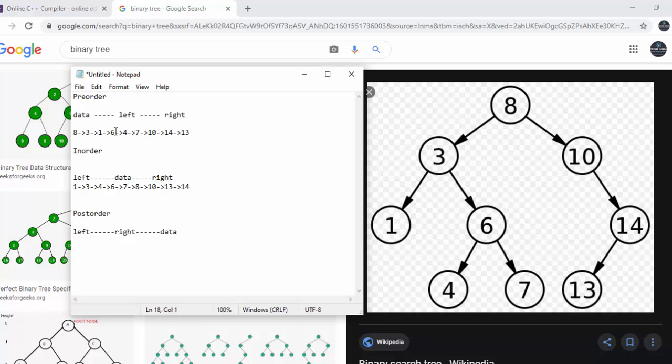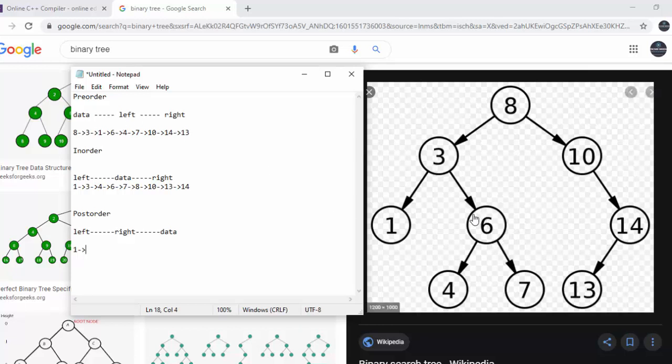Now just quickly we go through the post-order. So for post-order, first is left, then right, and at the end we have data. So what we will be doing is, first of all, 8 will be calling left, that is 3. It will again call left, that is 1. So for 1, there is no left, there is no right, so 1 will process itself. After that, for 3 left is done. So what it will do, it will call right, that means it will call 6.